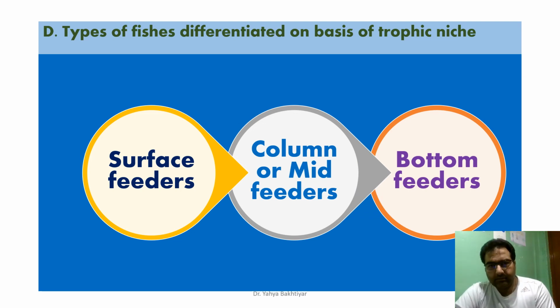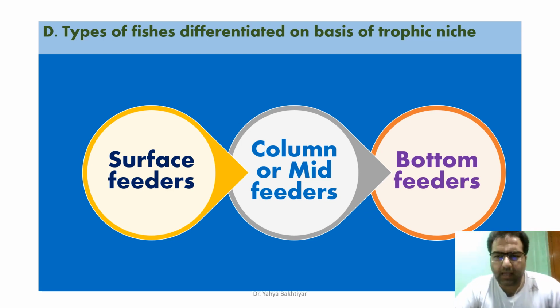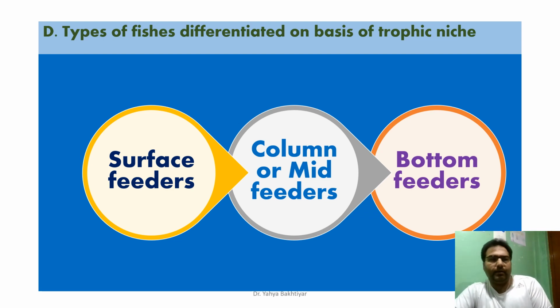On the basis of the trophic niche they occupy, we categorize some of the fishes as surface feeders, column or mid feeders, and bottom feeders. I mostly give the example of Katla, Rohu and Mrigal as the surface, column and bottom feeder fishes. We do have examples of different other kinds of the surface feeders.